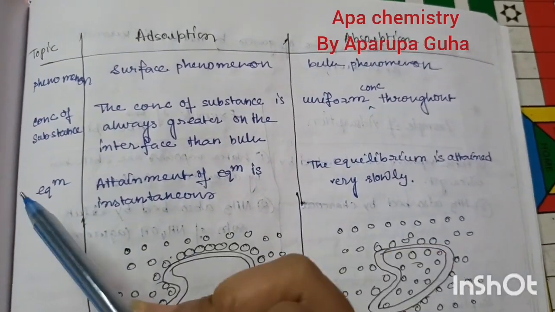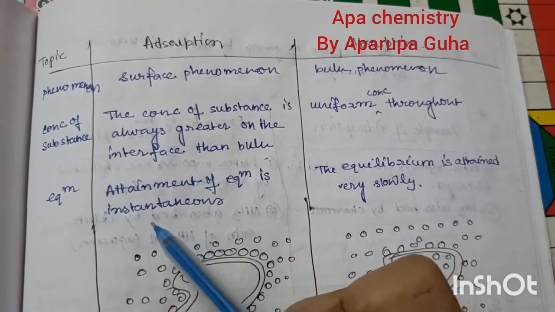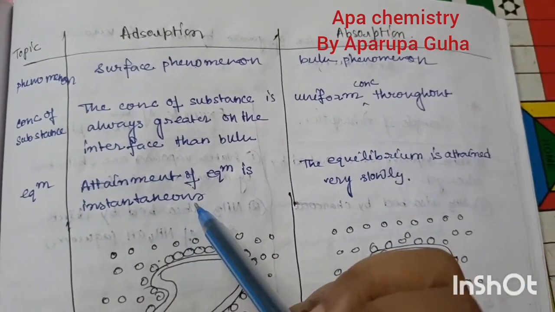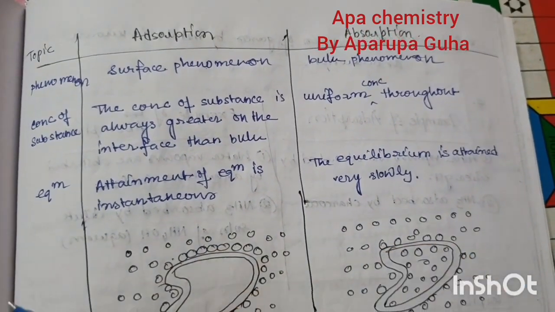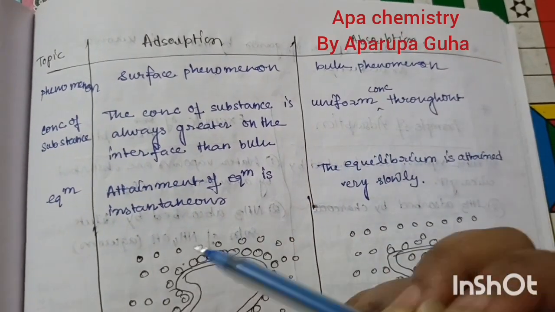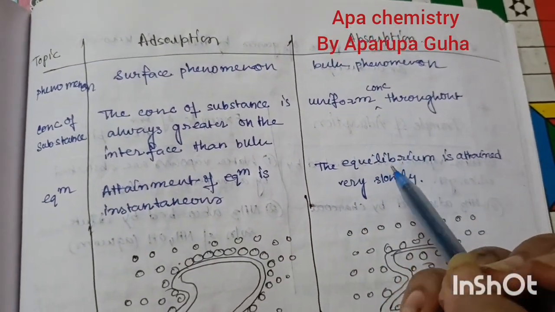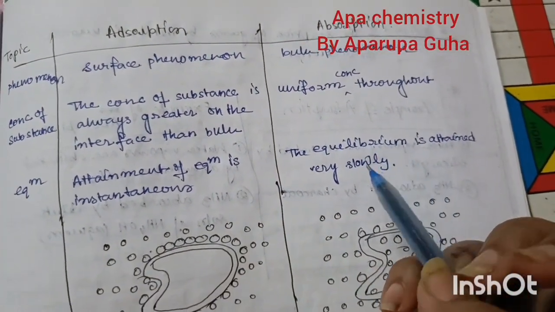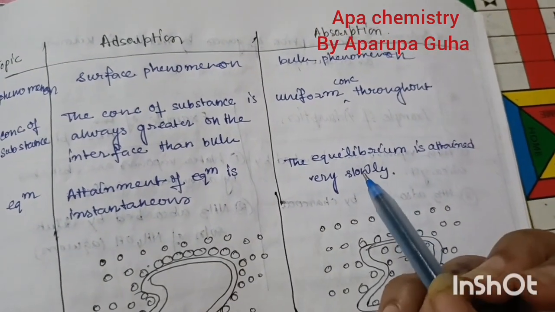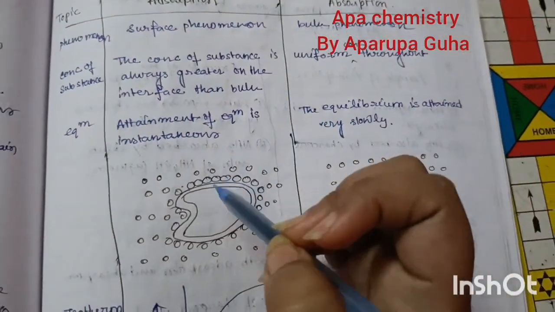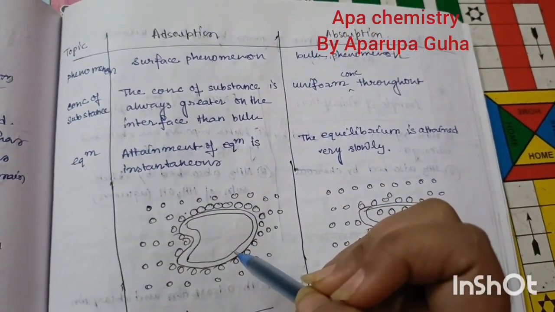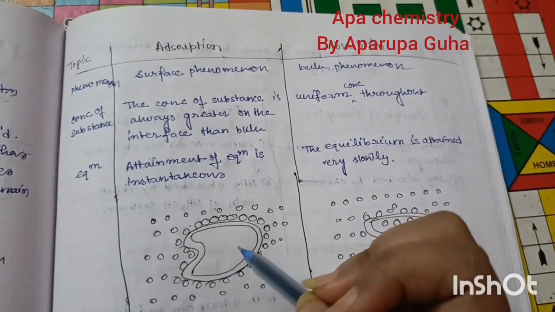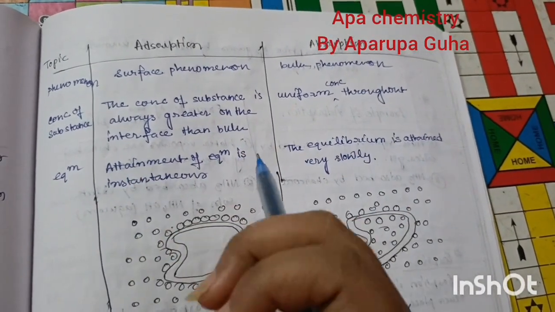Okay. Next one, equilibrium. Adsorption, attainment of equilibrium is instantaneous. That means equilibrium can be attained, can be high. But absorption, the equilibrium is attained very slowly. আস্তে আস্তে ইকুইলিব্রিয়ামটা হয়, ঠিক আছে। এবার চিত্র দিয়ে দেখাতে পারো.